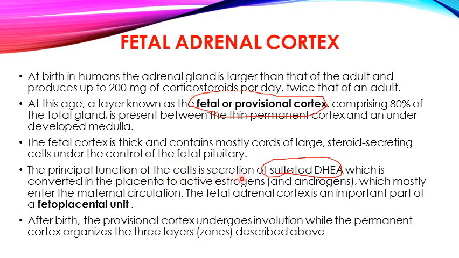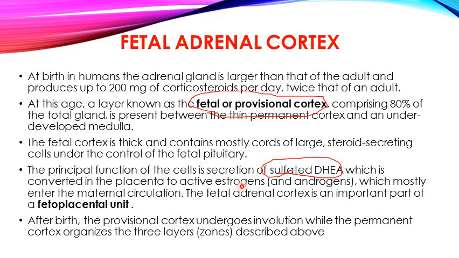This cortex is thick and contains mostly cords of large steroid-secreting cells, which are under the control of the fetal pituitary gland, and its principal function is the secretion of sulfated dehydroepiandrosterone, again a weak androgen.